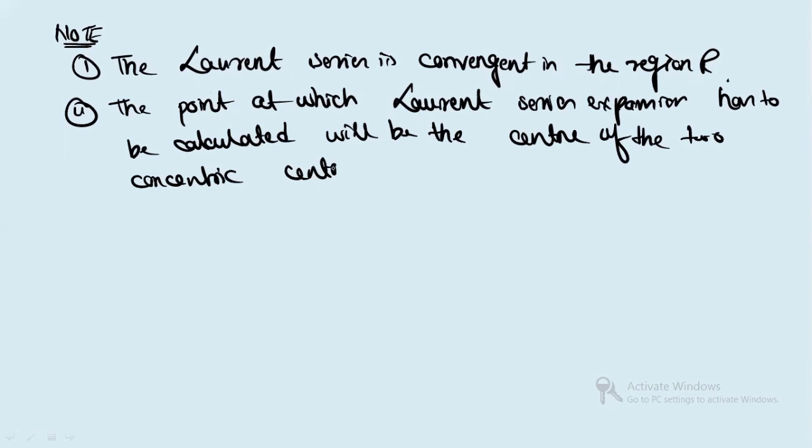You will find the Laurent series expansion at the center of the two concentric circles. Clear?